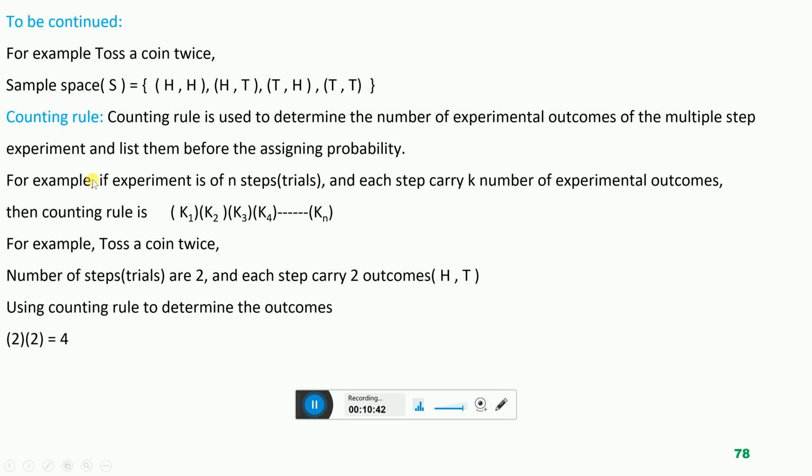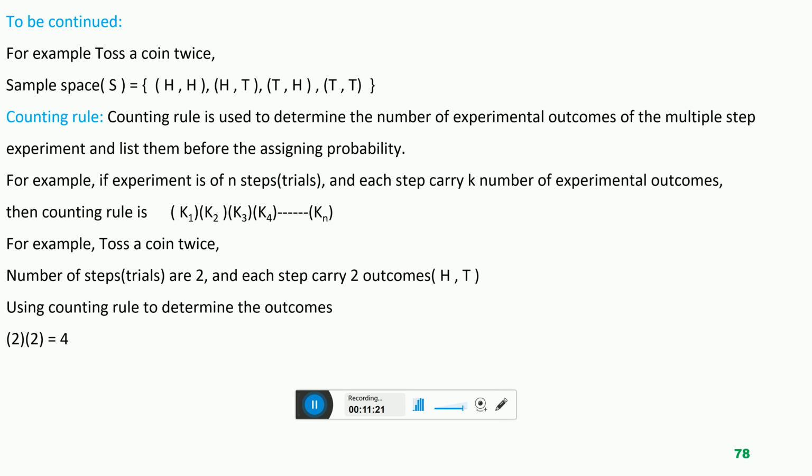For example, if an experiment has n number of steps and each step carries k number of experimental outcomes, means there is one experiment with n steps, or trials. For example, toss a coin 5 times. When we are tossing a coin 5 times, the steps, the trials of this experiment, are 5. We have to toss a coin 5 times.